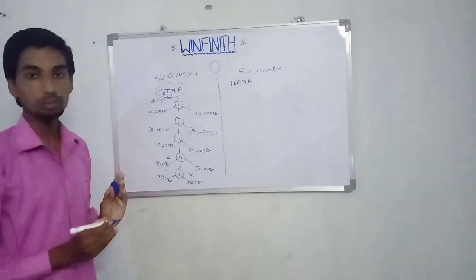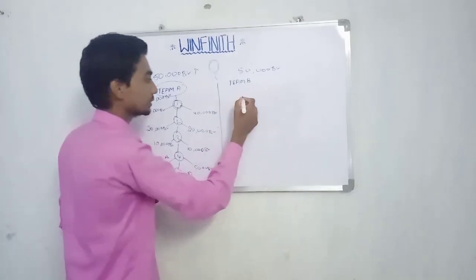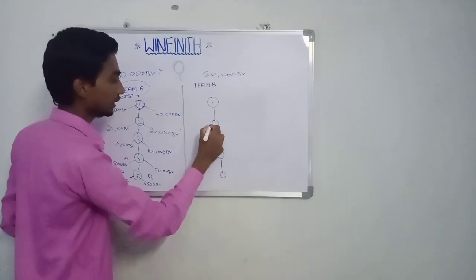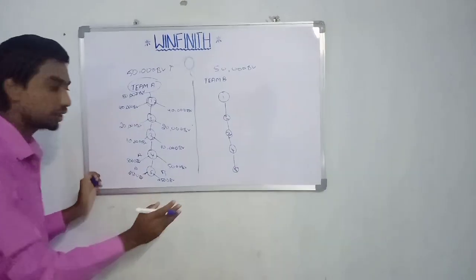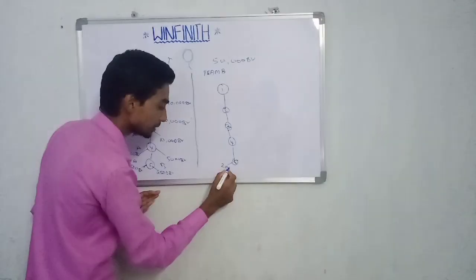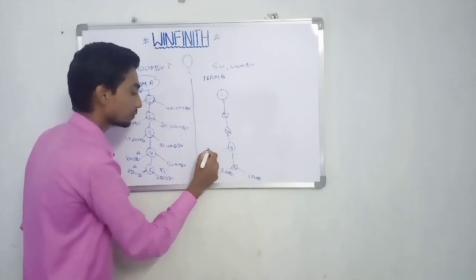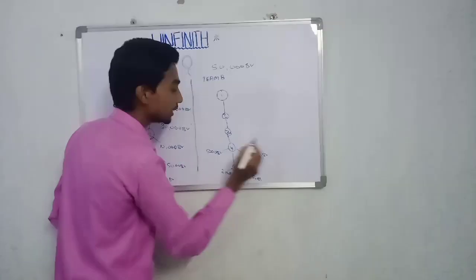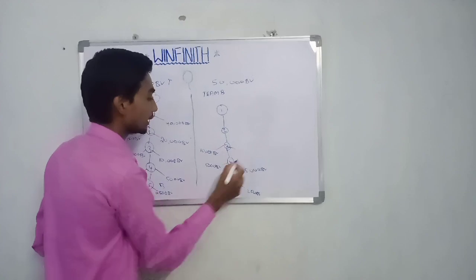Now another 80,000 business value, and above that, the 50,000 business value we have to get from team B. In the same way, see here 1, 2, 3, 4 and 5. Right? This is number 2, 3, 4 and 5. And this same plan is going to apply here also. You have to work in the same way in team B. See here, 2500 business value and he has to work in 2500 business value. And here he is going to get 5000 business value and he wants to work in 5000 business value in team B. The same way number 3 is also going to get 10,000 business value and he has to work